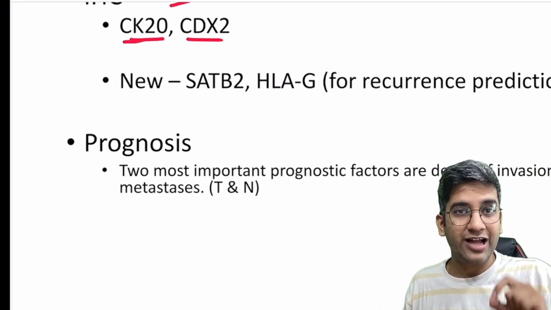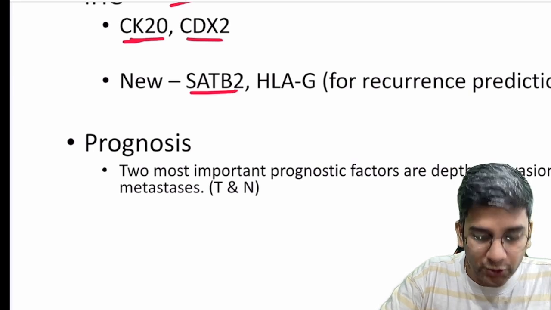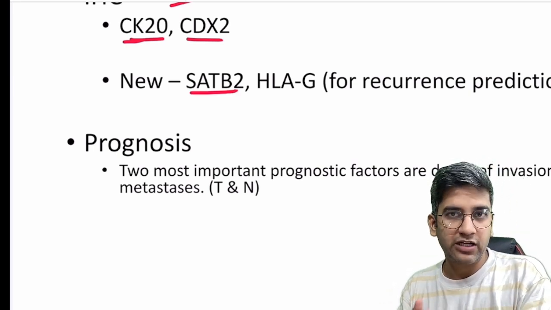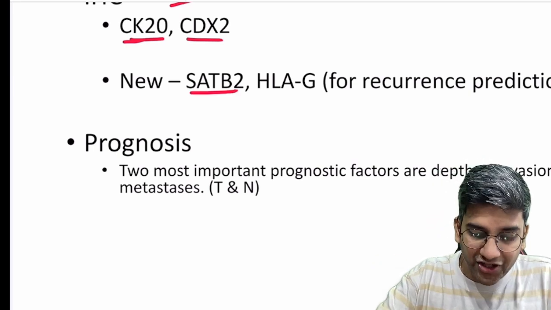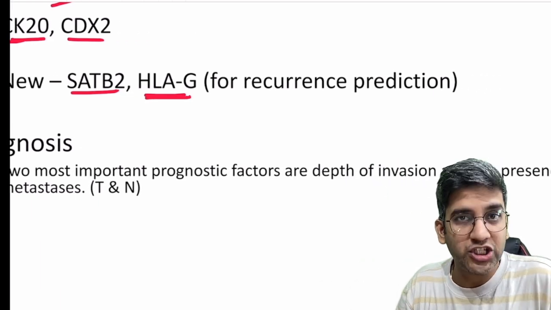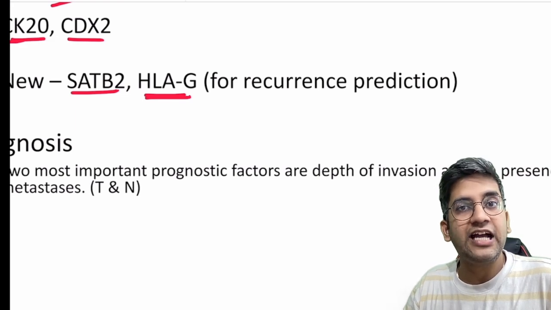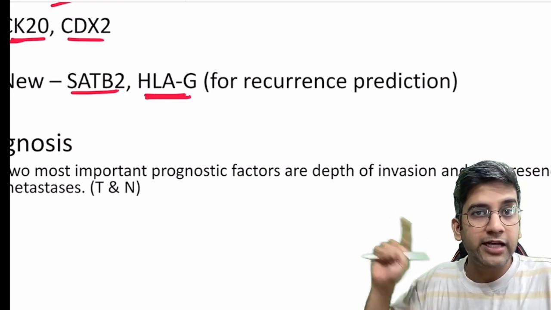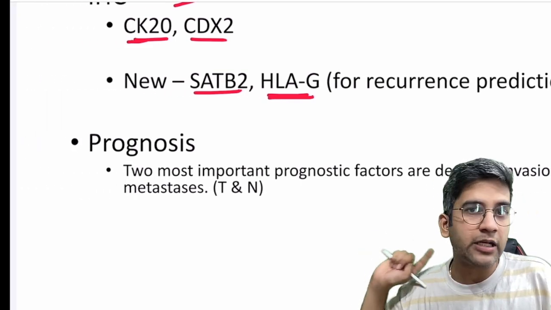These are two new markers. Especially if you're preparing for INICET, remember them. SATB2. Okay, it's SATB2. It's a marker for this and also osteosarcoma. HLA-G again is a very new marker for recurrence prediction. If HLA-G is positive, in case of microscopy, there's a very high chance of recurrence in that adenocarcinoma. Remember, especially if you're preparing for INICET, this might come in handy for sure.